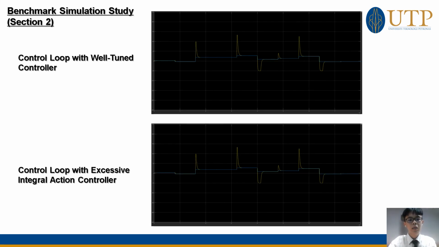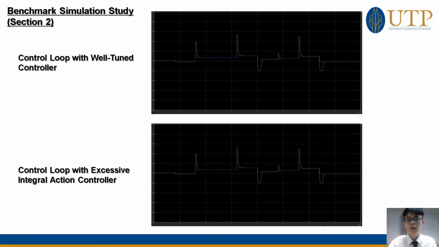Moving on is section 2 of the benchmark simulation study. The top result shows the best conditions of the control loop with the NARX model. From the result, the spiking jumps occur at every start of new set points. This is because the neural network will predict the trend of the time series result according to the train data, since the same characteristic has been shown in the previously extracted data that we used to train and apply in this NARX model. The bottom result shows the control loop with excessive integral action controller.